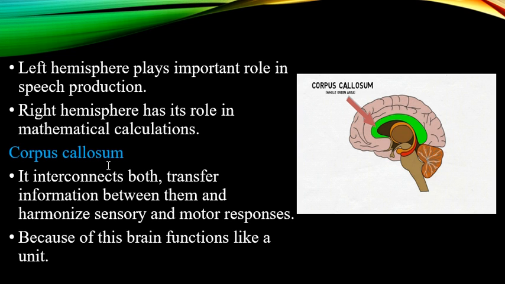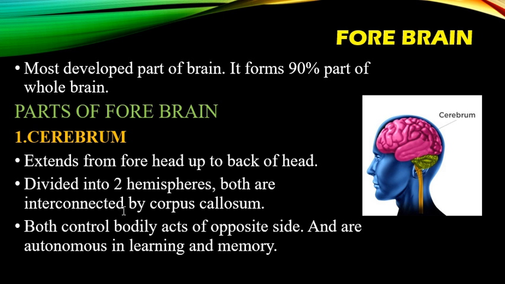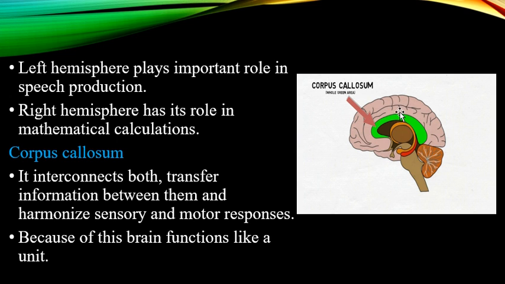What is the corpus callosum? As I told you, the corpus callosum interconnects both hemispheres, the right and the left. It transfers information between both hemispheres and harmonizes the sensory and motor responses. It is because of this corpus callosum that the brain functions like an organized unit.